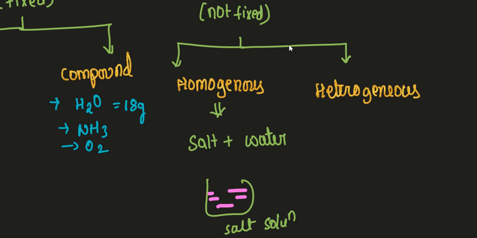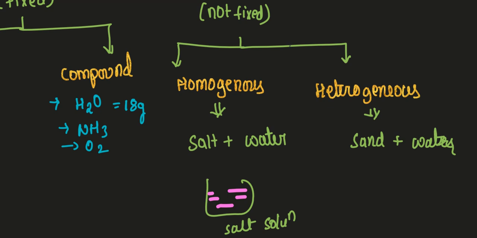And coming to the next one, heterogeneous. The best example of heterogeneous you can take is sand plus water. When you take sand plus water, is it easy for us to find out the position of the sand in the mixture?